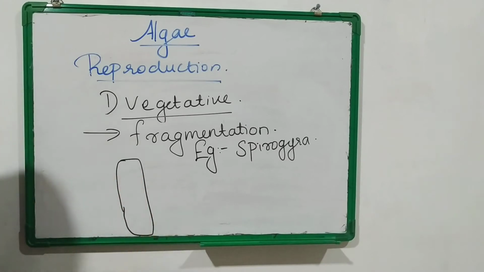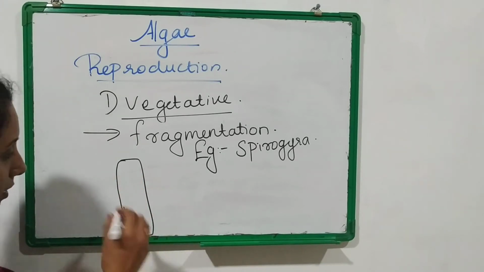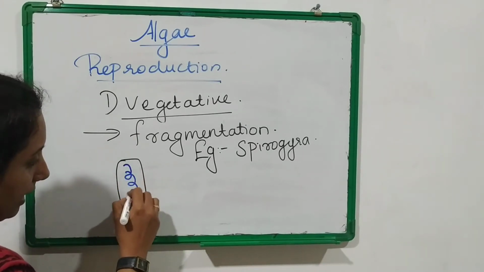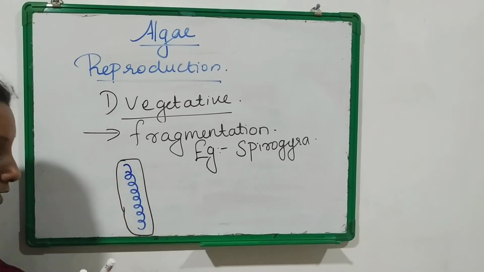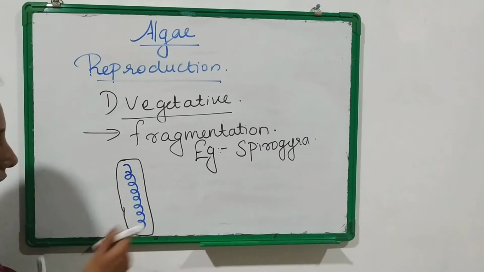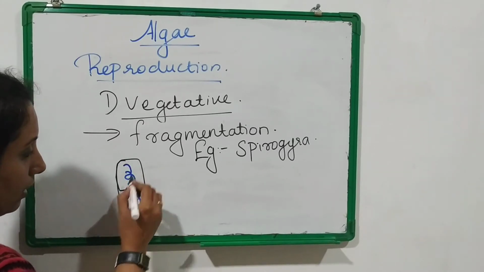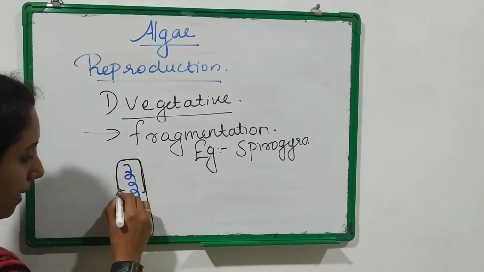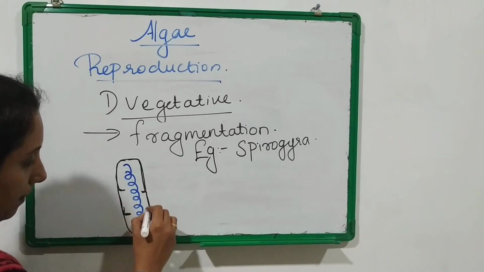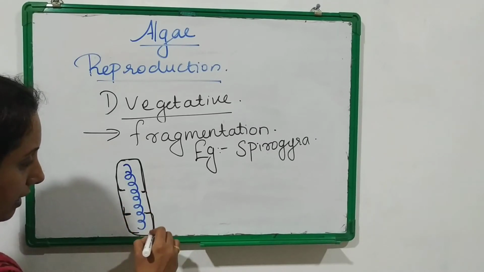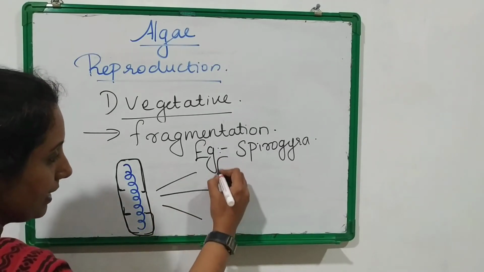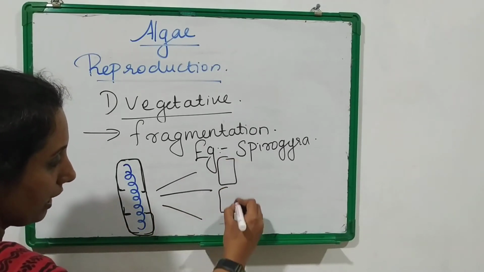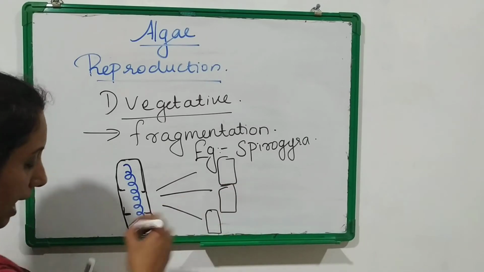In the structure of Spirogyra, a spiral shaped chloroplast will be present. First this parent organism breaks into numerous fragments, each breaking as a separate fragment. Then each fragment develops into a new organism, that is fragmentation.